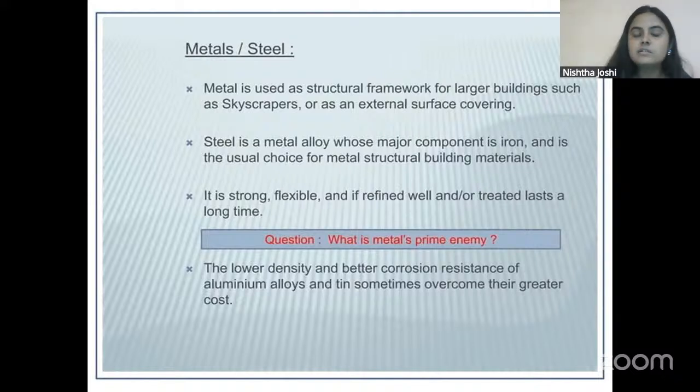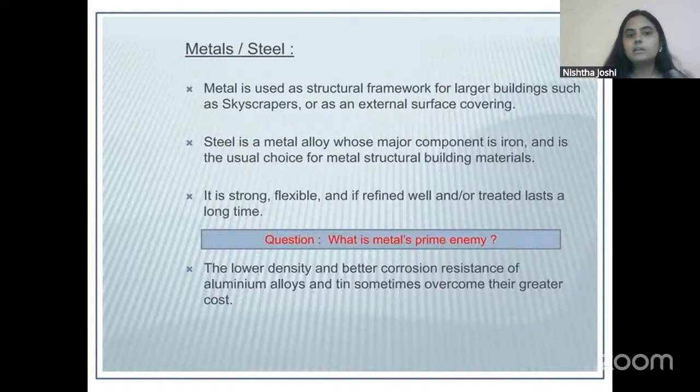In last year's NATA, a picture was given and you had to identify the building material. That picture was of a sheet, flooring sheet basically, that was made with mild steel. And mild steel is very easy to identify by looking at the picture. Please Google it so that you can look at the image. So these types of questions are being asked in NATA recently, where they will show you images of building material and you have to identify it.